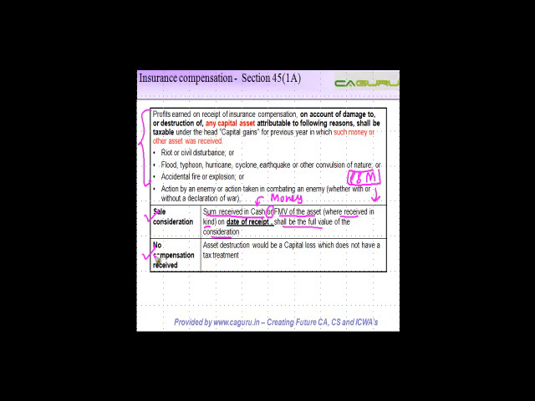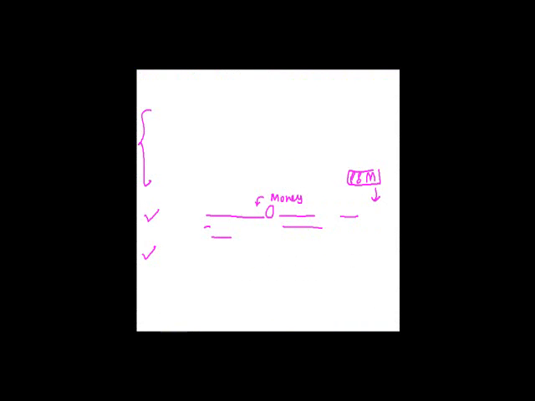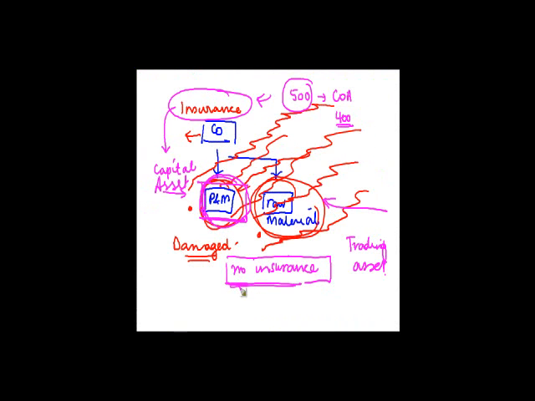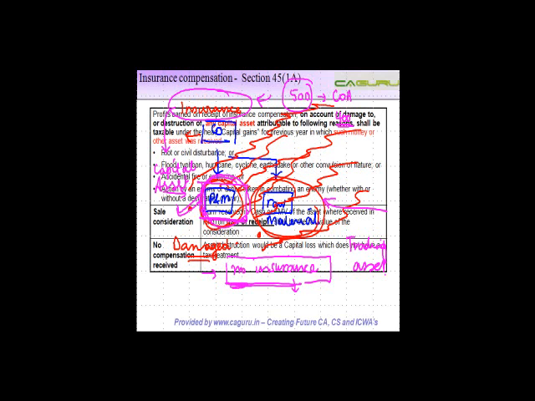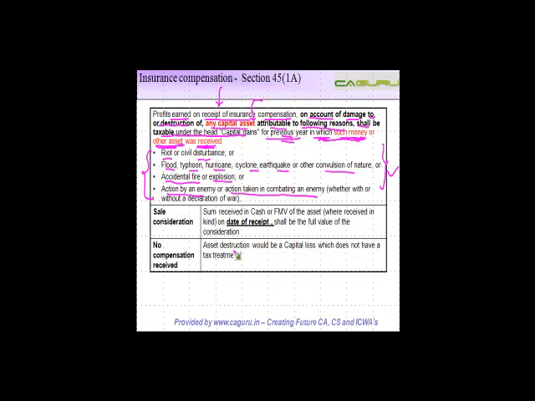Now, the last thing is what happens if the destruction happens? Let me go back. The second thing was there is no insurance. So basically your asset is destroyed, there is no insurance, you don't get any compensation. In that case, this loss will be a capital loss. Asset destruction would be a capital loss which does not have a tax treatment. So you will not get any depreciation or anything on the value of this asset, right? This will be a capital loss which does not have any tax treatment. I hope this point is clear to you. We'll now move on to the next slide.